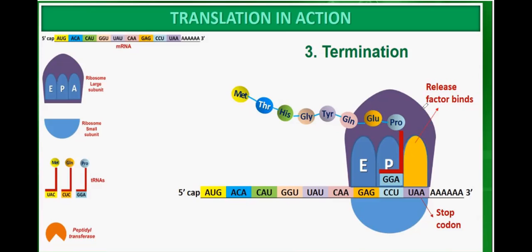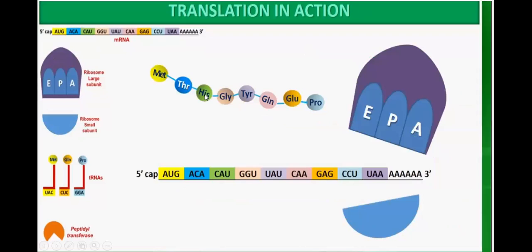After the joining of the release factor, no other transfer RNA will come. Then the polypeptide chain will be released. As soon as the polypeptide chain is released from this complex, the messenger RNA will also be released, and the small and large subunits of the ribosome will disintegrate.